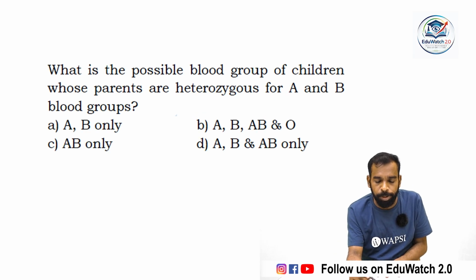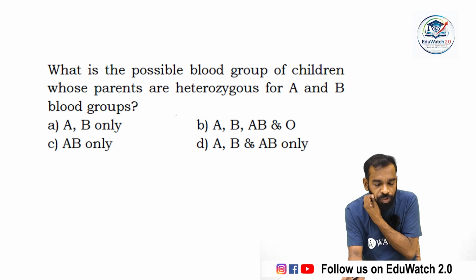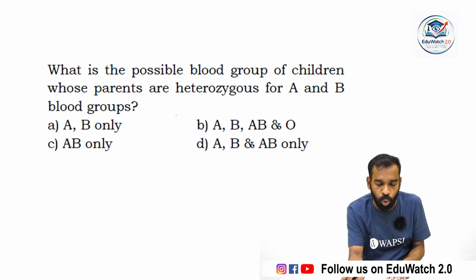What is the possible blood group of children whose parents are heterozygous, which means IA and IB? What is the possible blood group of children whose parents are heterozygous? Parents are dissimilar in blood group. For A and B, there is a possibility of A and B only. There is a possibility of A, B, AB and O.